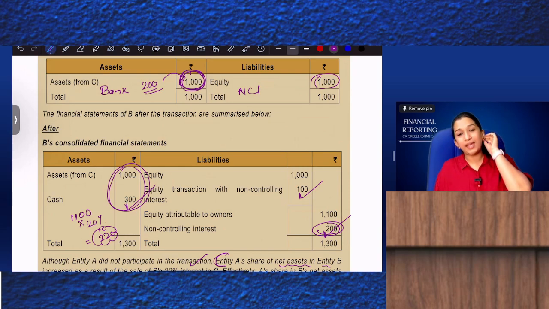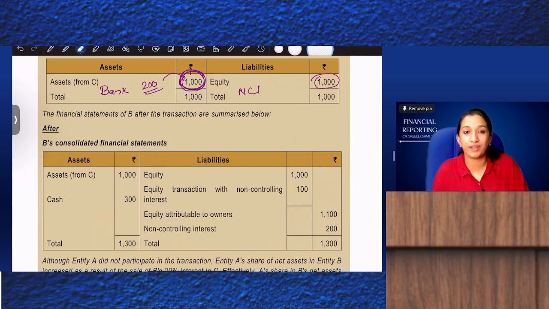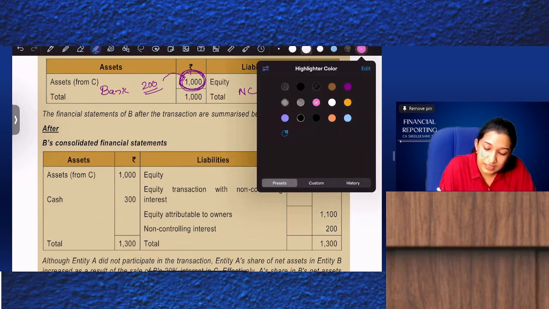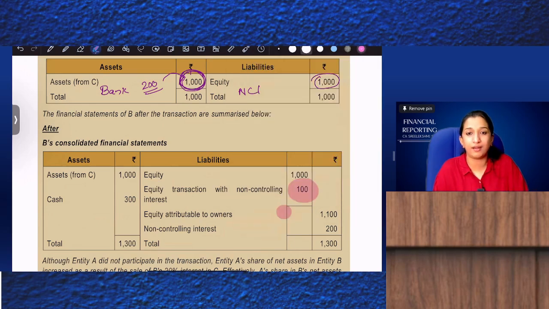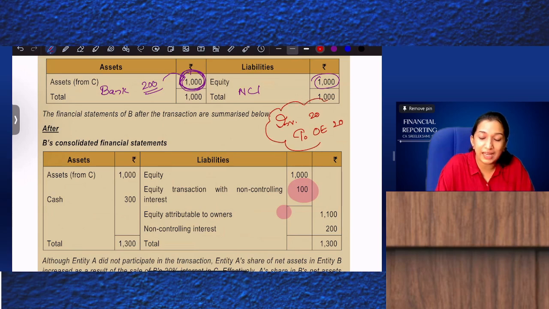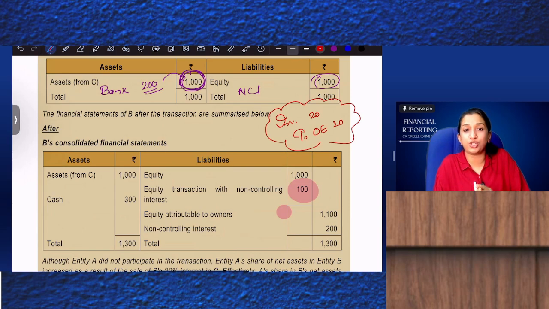So how will this be accounted? We are following the equity method of accounting, where post-acquisition there is an increase in profits, an increase of other equity of 100. So we pass the journal entry: investment account debit 20 to other equity 20. For P&L or OCI, you should always retain the same classification. This is the only entry to be passed. This question is very lengthy, but the answer is very easy.